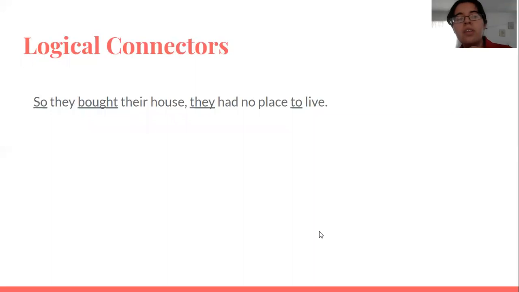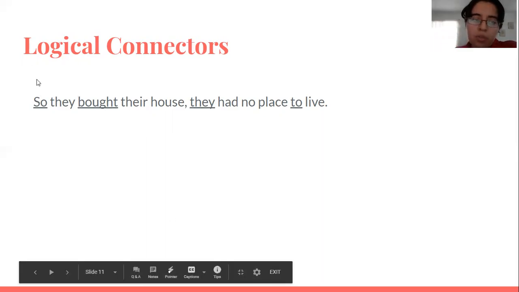So now we have an exercise. It says, so they bought their house. They had no place to live. Which part of that sentence is incorrect? So, bought, they, too. Which one is incorrect?